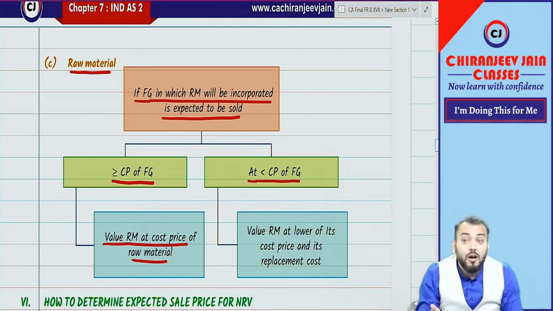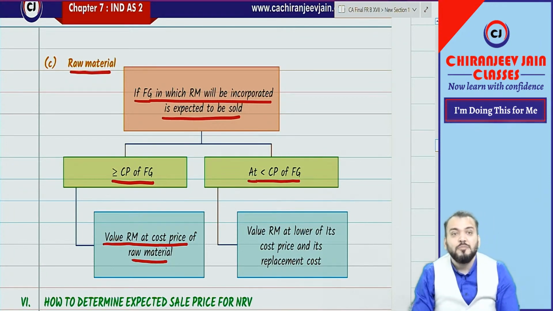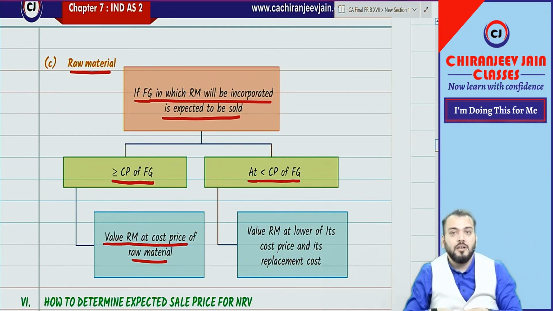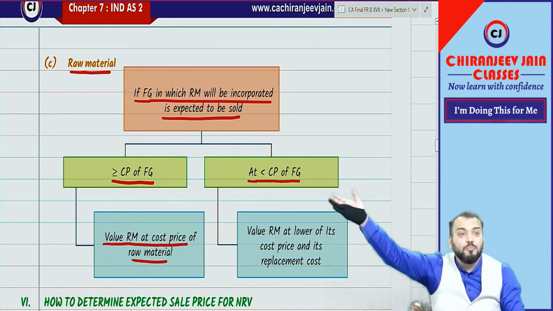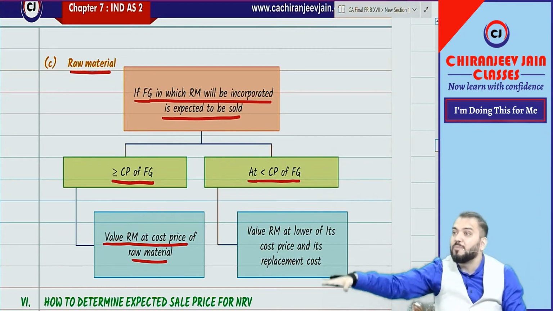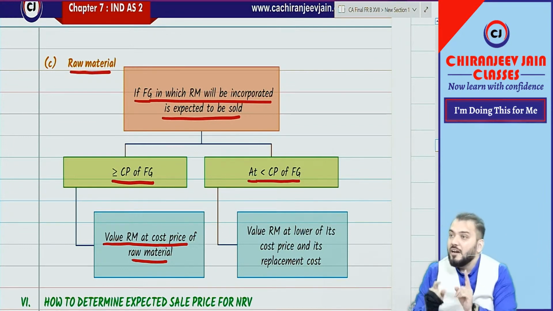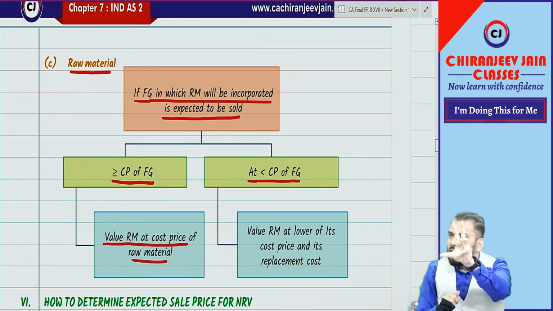Or it can be a decline in the price of raw material. Suppose I purchased raw material at a higher price and now the price of raw material has declined. It means my competitor is using raw material at a lower price, but I have already purchased at a higher price. I am forced to sell at a lower sale price now. Are you able to understand this point?